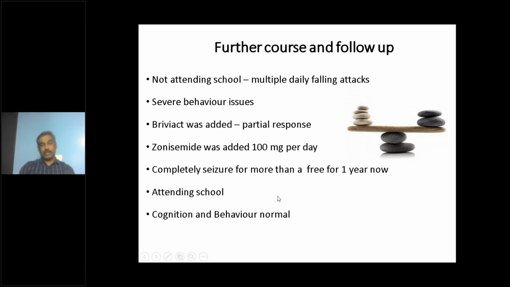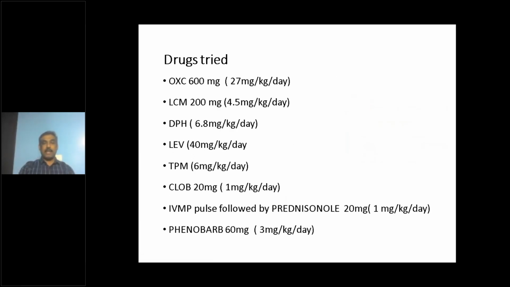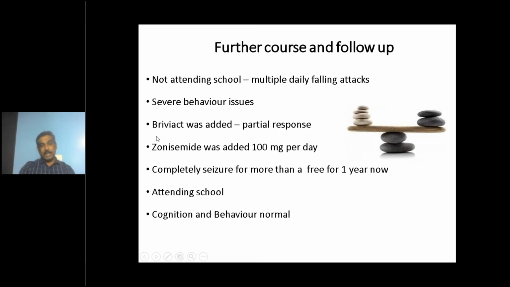The importance of this story is that even after trying and failing so many different medications, for a given patient there can be one medication that is effective. That makes the difference between ongoing seizures and seizure control. As many of you know, the treatment of epilepsy is a trial and error method. We go through the initial medications, and the addition of newer medications can be another weapon in your armamentarium. That's what happened to this girl, and she's completely normal now.